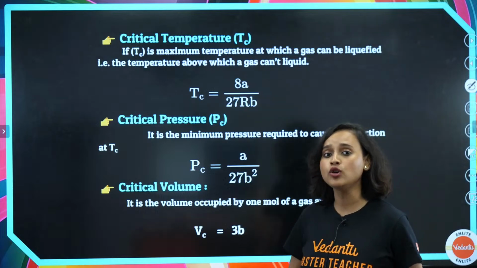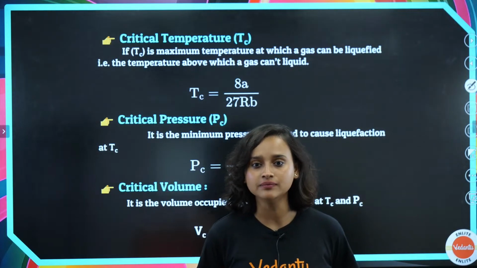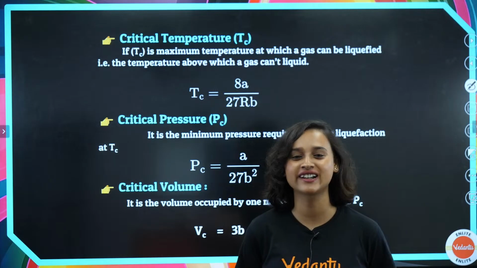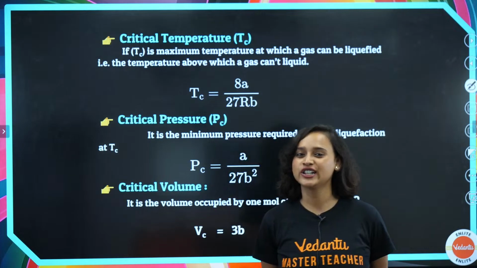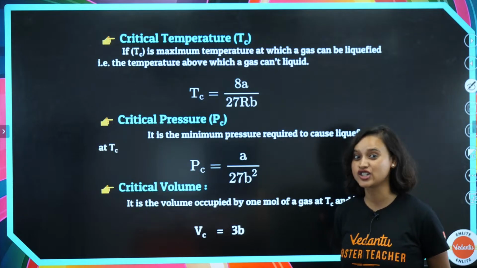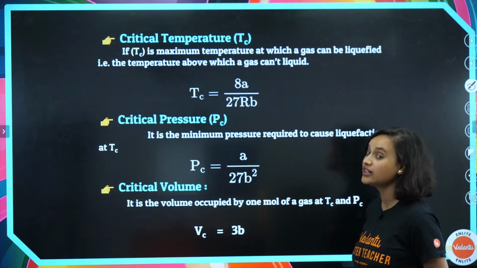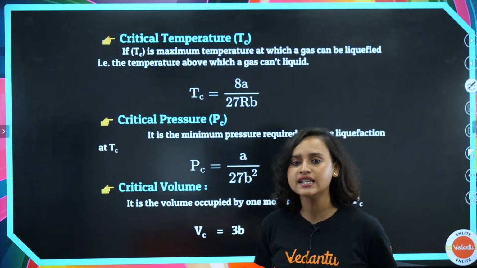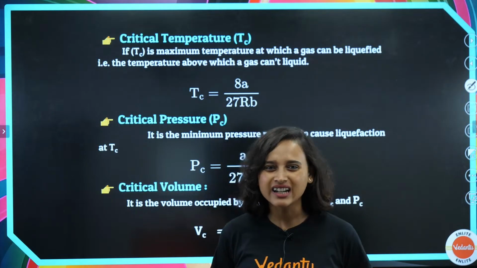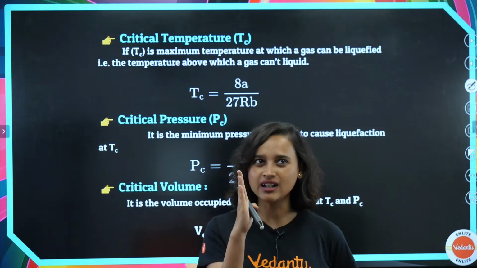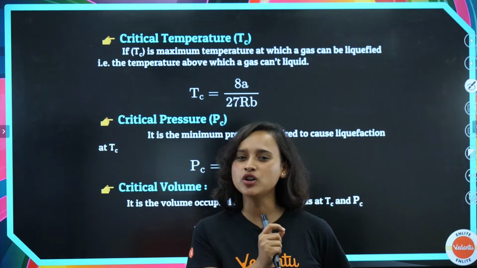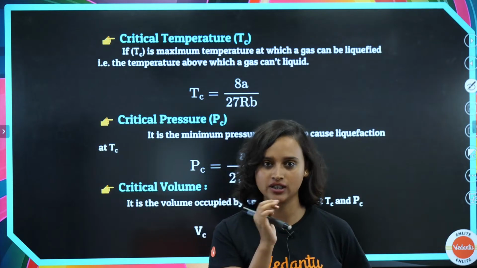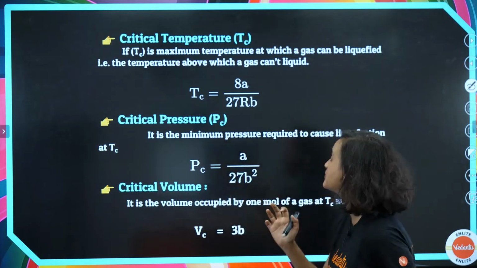Now we come to some more terms, that is critical temperature. Critical conditions, remember? There was this song called Critical Condition. So like that only we have some critical conditions here. What are our critical conditions? Critical temperature we have. How do we denote it? We write T for temperature, and then we just add a small c so that we understand that this is our critical temperature. That's it. Easy peasy.